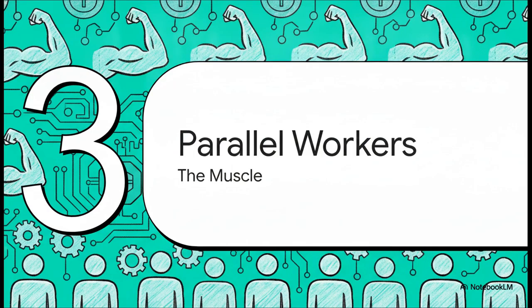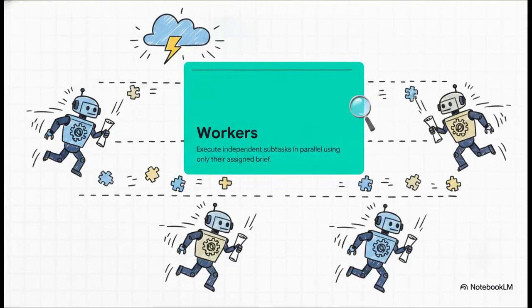Section 3, the muscle, parallel workers. Now for the workers, the system employs Gemini 3 Flash, and this is honestly a brilliant choice because this specific model is designed to be incredibly fast and super cheap to run. In our loop, Gemini acts as the stateless muscle. And we don't just have one worker, we have worker A, worker B, worker C, and D. Each worker runs exactly one self-contained subtask, and they are running them all at the exact same time in parallel.